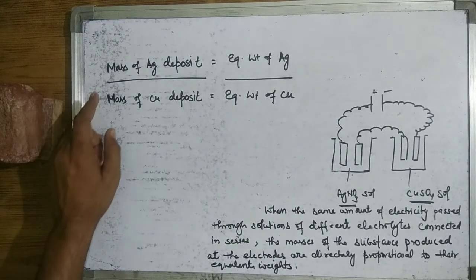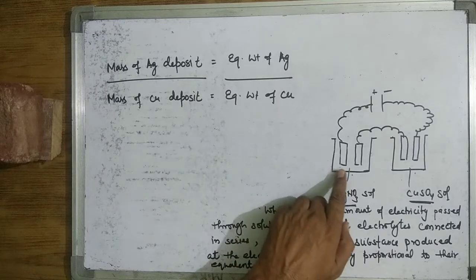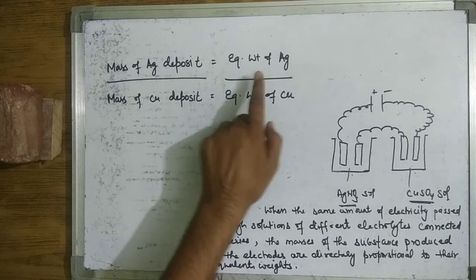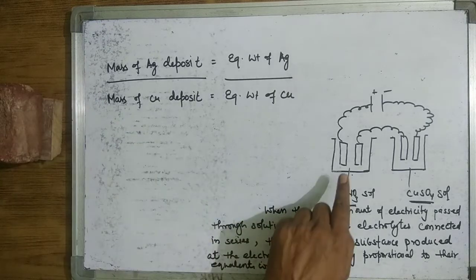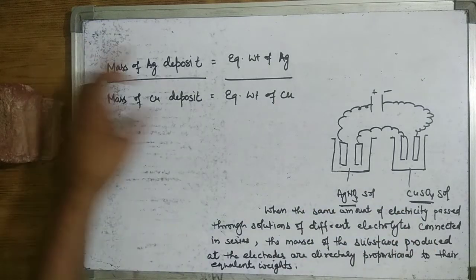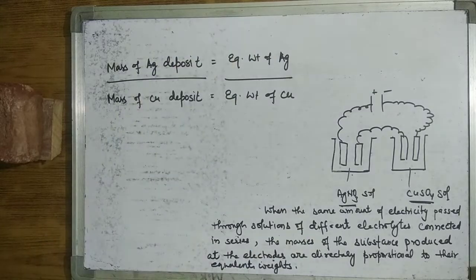So the mass of the substance deposited at the respective electrode is directly proportional to the equivalent weight of the substance. The substances deposited at the respective electrodes are in the ratio of their equivalent weights. This is the second law of electrolysis.